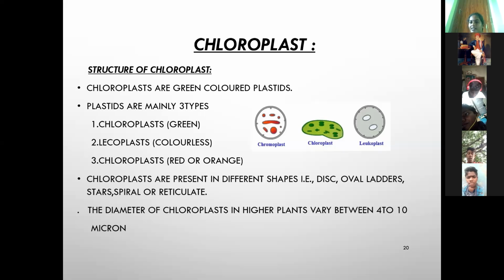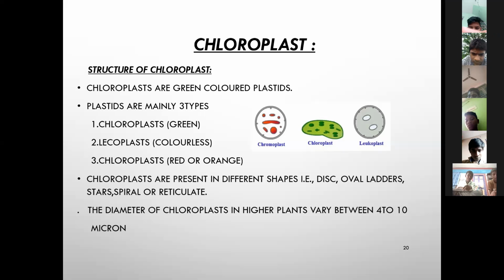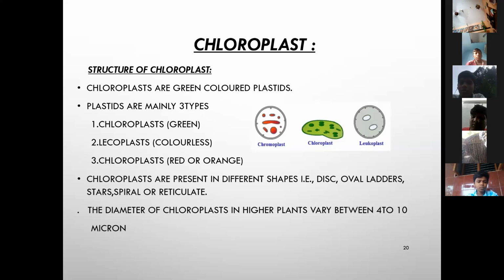Photosynthesis means the chloroplast contains green color pigment, that is the chlorophyll. So green color plastids play an important role in photosynthesis. You all know that photosynthesis is a process by which plants prepare food material, that is glucose, using CO2 and water.